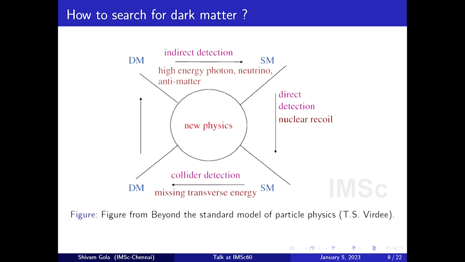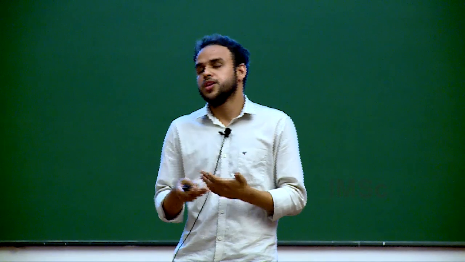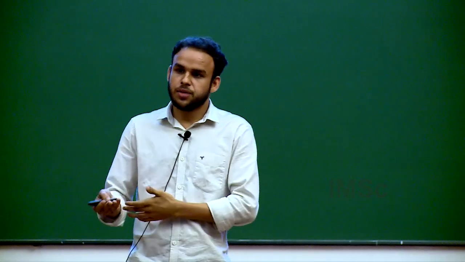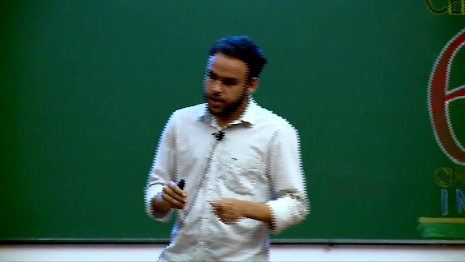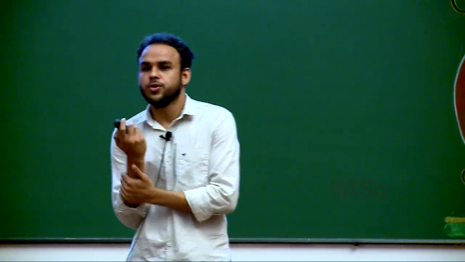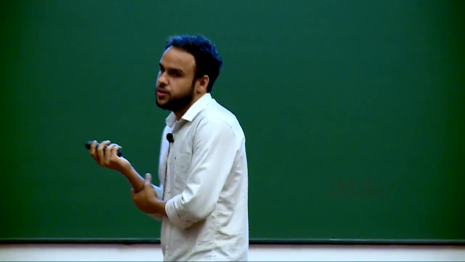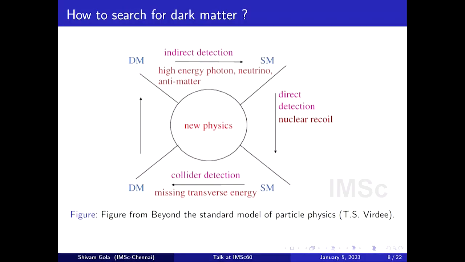And the third method is based on the assumption that dark matter has some anti-dark matter, or that dark matter may decay, but with very low probability, and it can give you some standard particles like photons or neutrinos that can be detected. So this is the third method of detecting it.